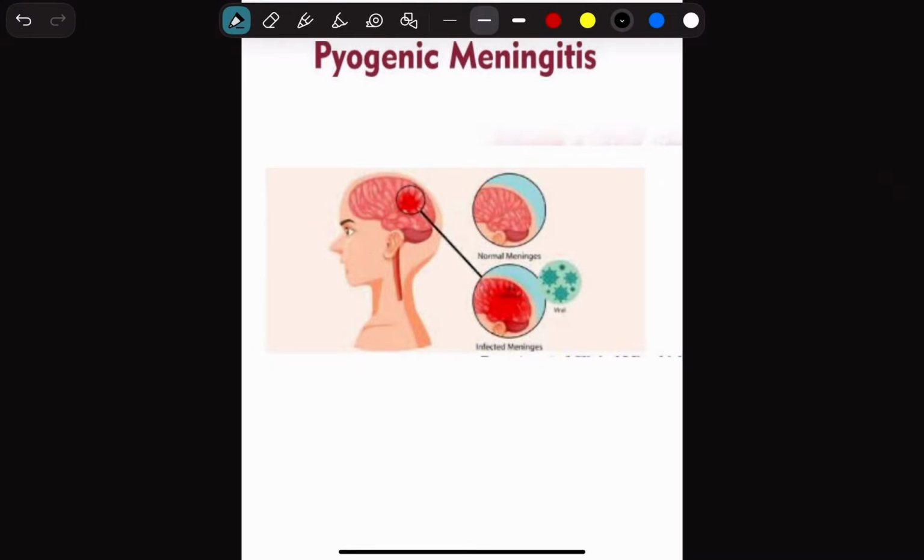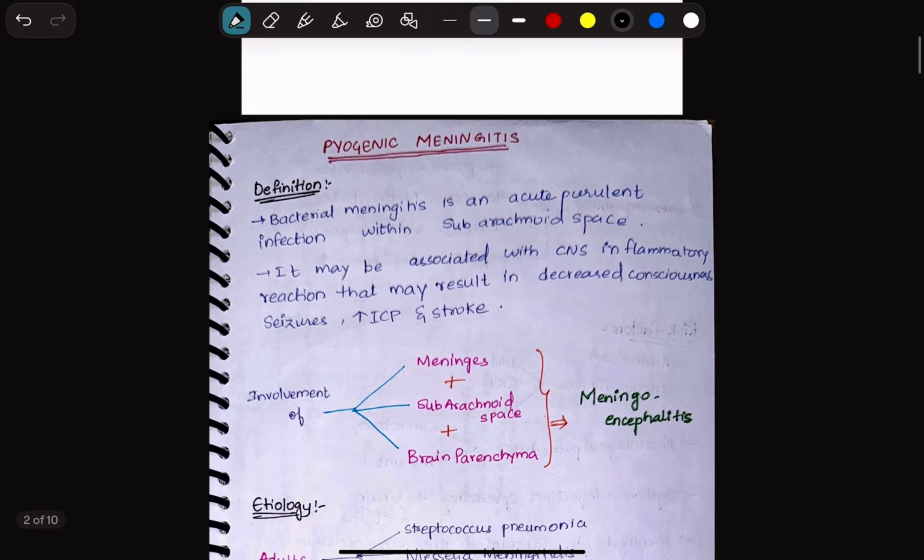Hello friends, today's topic is pyogenic meningitis. Okay, so now let us move on. So now let us talk about the introduction part of pyogenic meningitis.